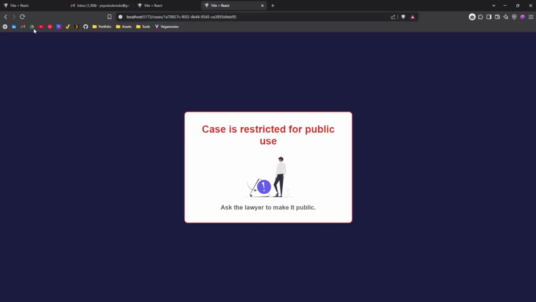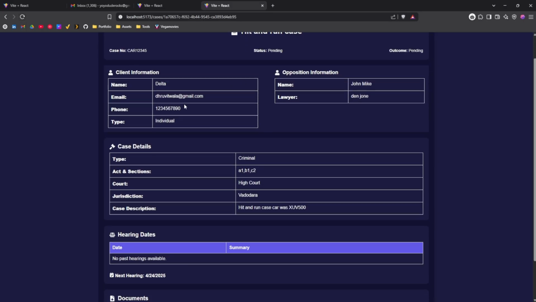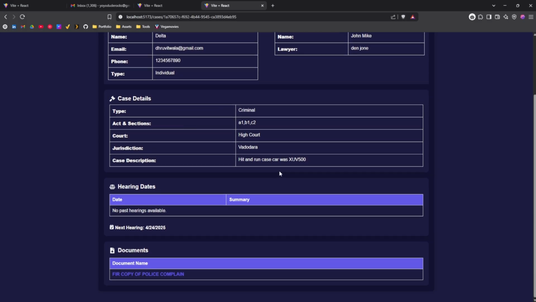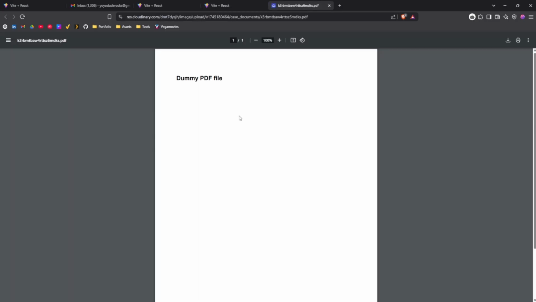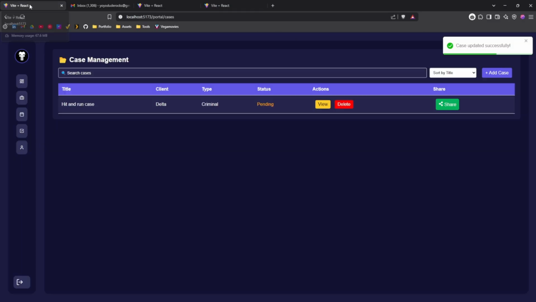So yes, as you can see, the case is now public, so anyone can access it. You will get all the details: who is the client, who is the opposition, the case details, as well as the next hearing date and any past ones. You can also see the document. This is for public use if required.